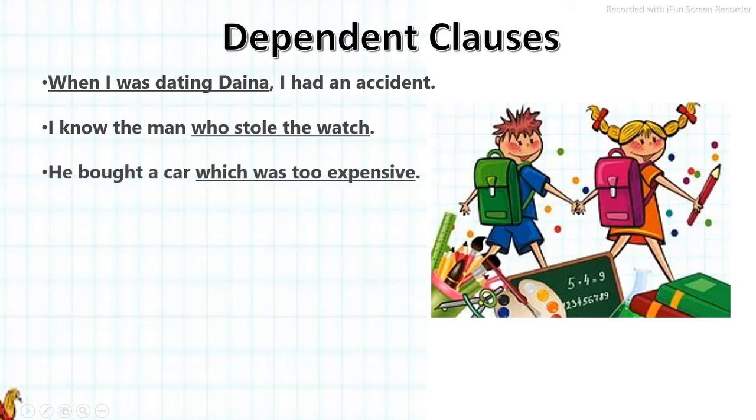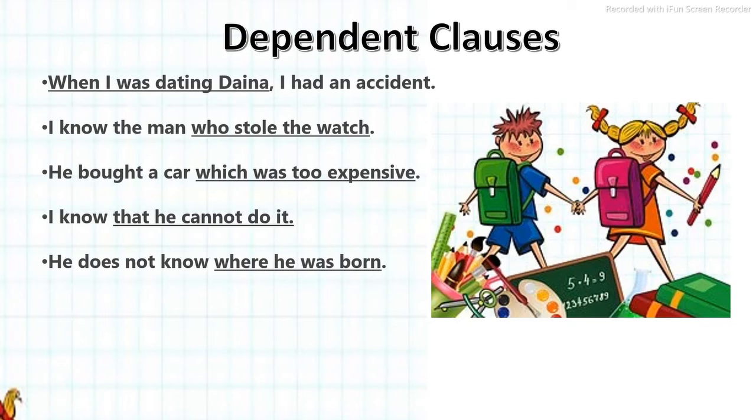Next, he bought a car which was too expensive. So if we just say which was too expensive, it cannot make meaning. So it has to be dependent on this part for its meaning, because this clause is used for the noun car. Next is I know that he cannot do it. If we just say that he cannot do it, again it's an incomplete thought. So the underlined parts you can see cannot stand on their own. They have to be dependent on the independent clause or the main clause for their meaning.